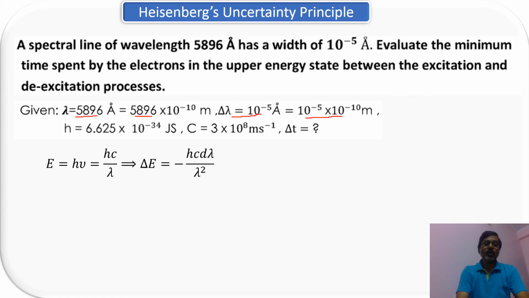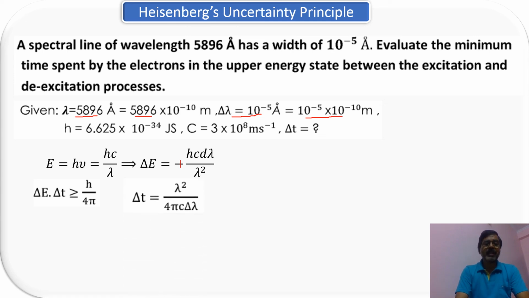So what we know is E = hν = hc/λ, and then you have to differentiate this to calculate the value of delta E. So delta E = hc Δλ/λ², and the minus sign you have to neglect. So this is the value of your energy. Now apply your formula: delta E × delta T = h/4π, right? Substitute the value of delta E and find out the value of delta T.